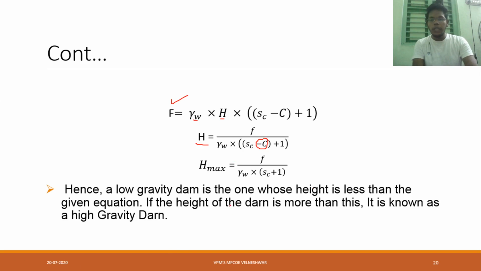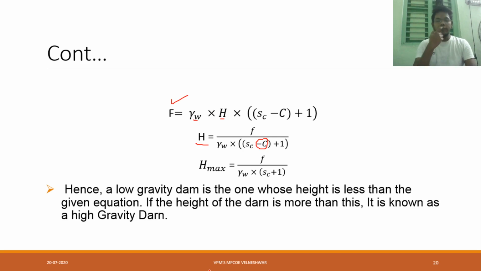This is the way of finding H max. Hence, a low gravity dam is one whose height is less than the given equation, meaning however much height you are providing should be less than this H max. If the height of the dam is more than this, it is known as a high gravity dam.